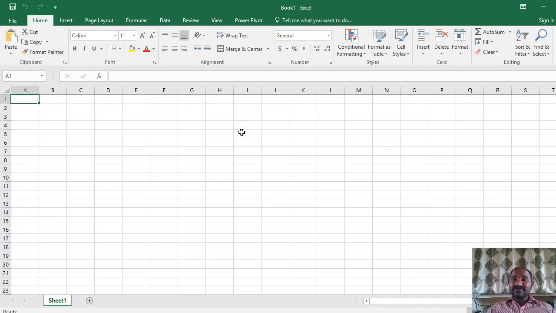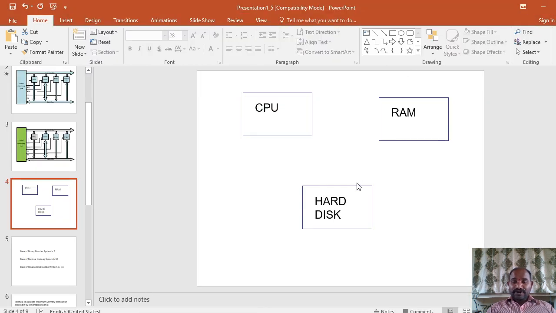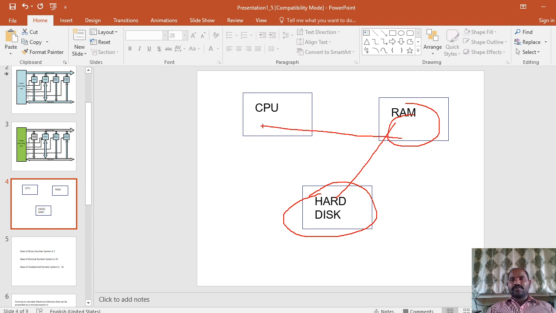Very little time compared to the initial case, because this application is already loaded into the RAM. So the second time, there is no need to load the application from the hard disk into the RAM, because it is already there, and this information is directly given to the microprocessor to execute your application. Even though you closed your application, its information is there in the temporary memory, which is nothing but the RAM.